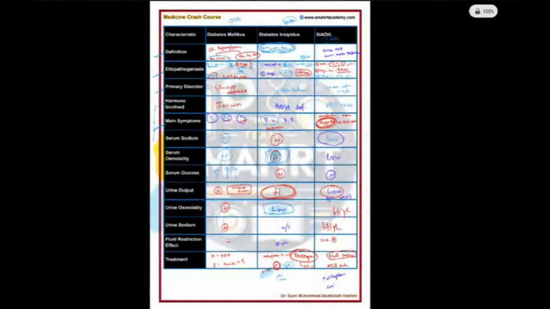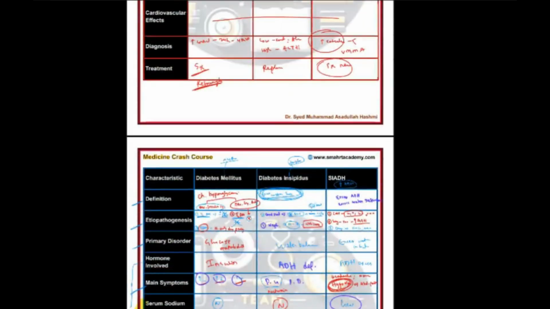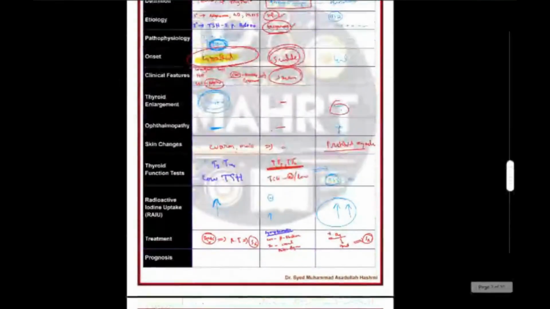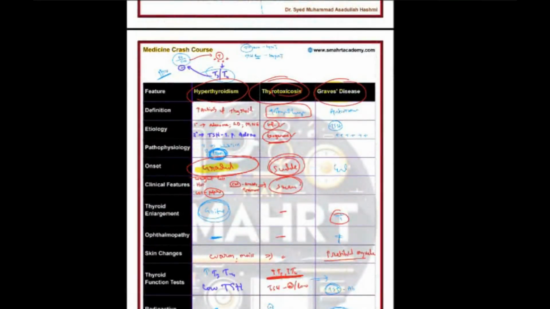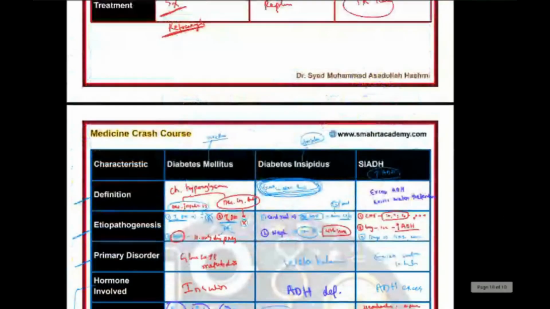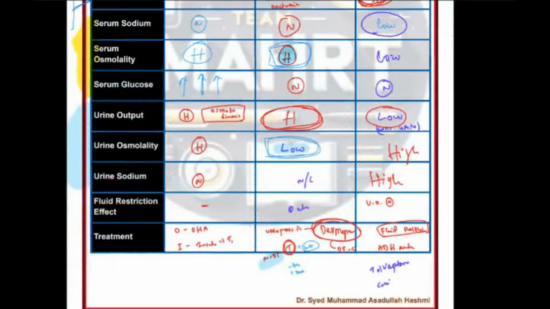I hope we made it very simple for you. Okay, very good. Now, this sums up all of endocrine. Some hyperparathyroidism you can read, and some insulin as well. Everything you can read about. These are very small topics, but the main topics where there are chances of getting confused. This is how we summarize.